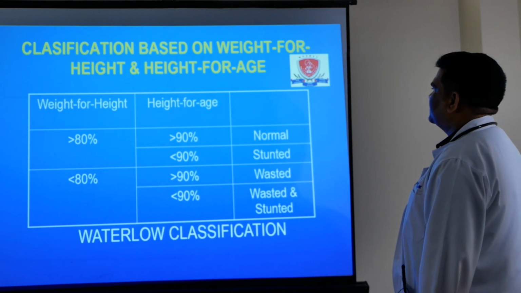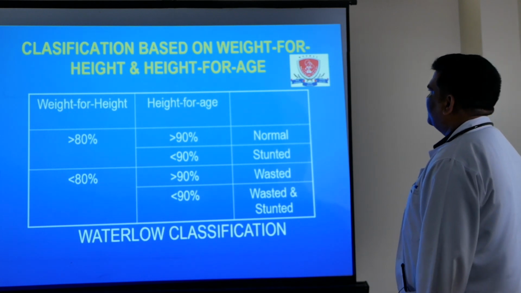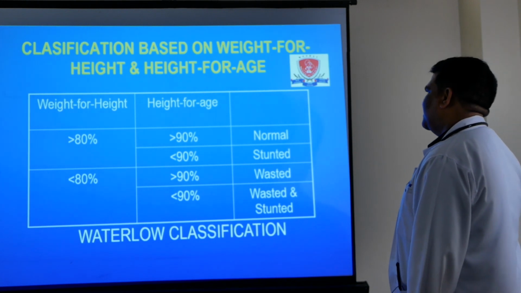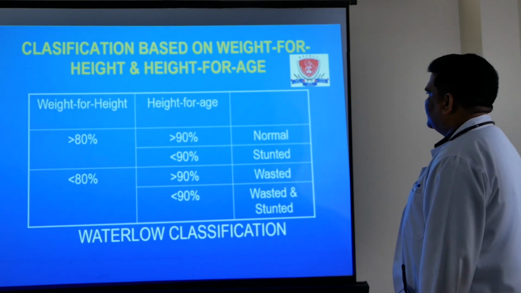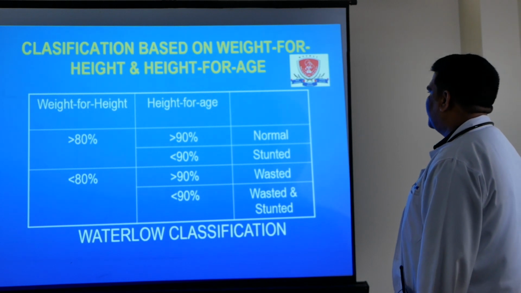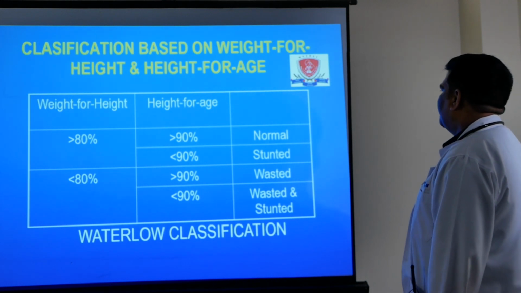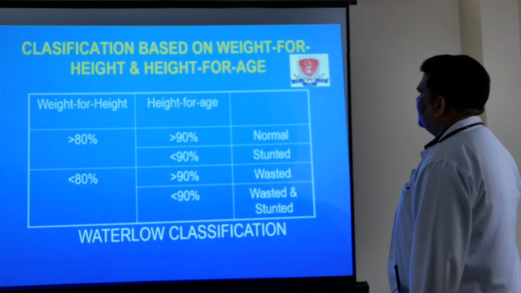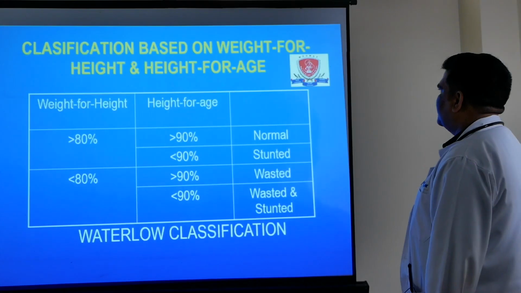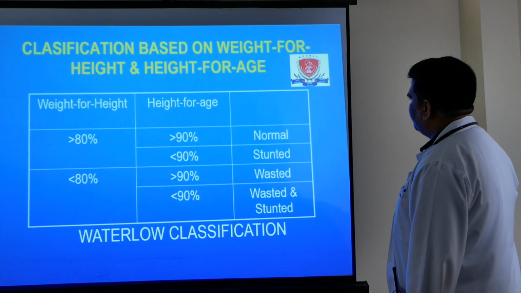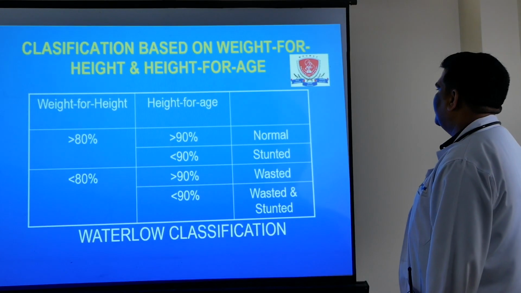If weight for height is more than 80% and height for age is less than 90%, it is included in stunted. If weight for height is less than 80% and height for age is more than 90%, it is included in wasted condition. If weight for height is less than 80% and height for age is less than 90%, it is included in wasted and stunted.